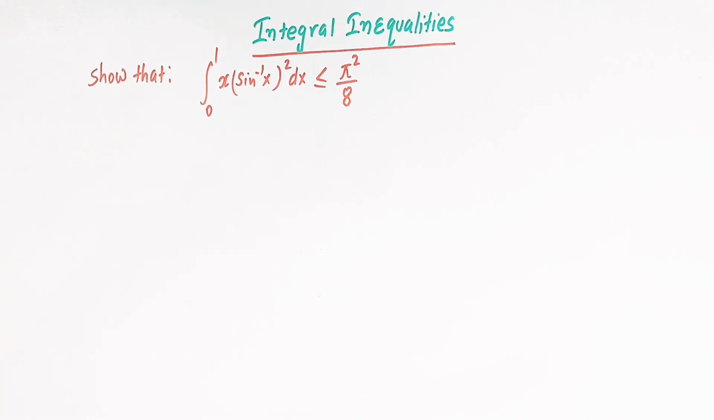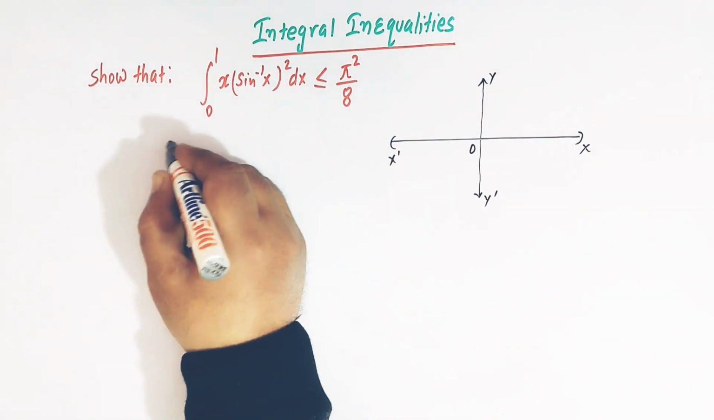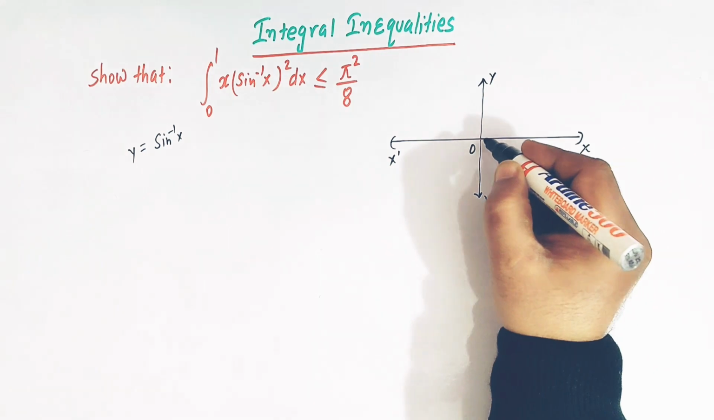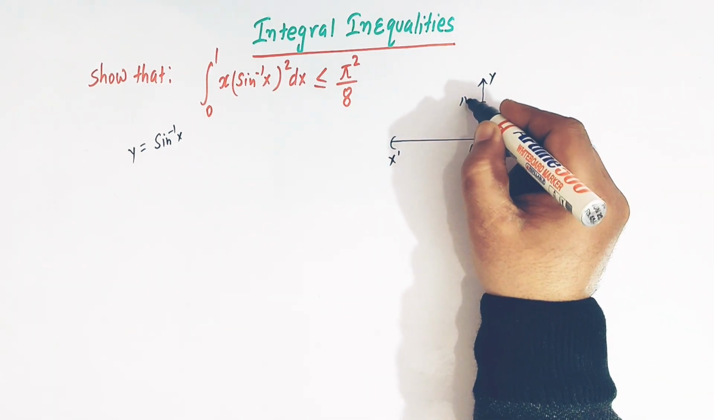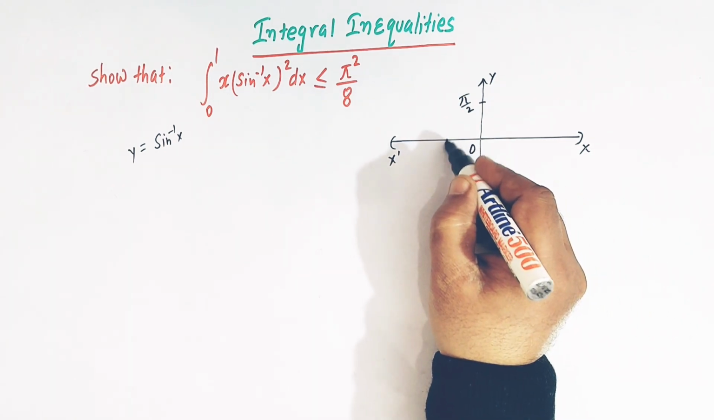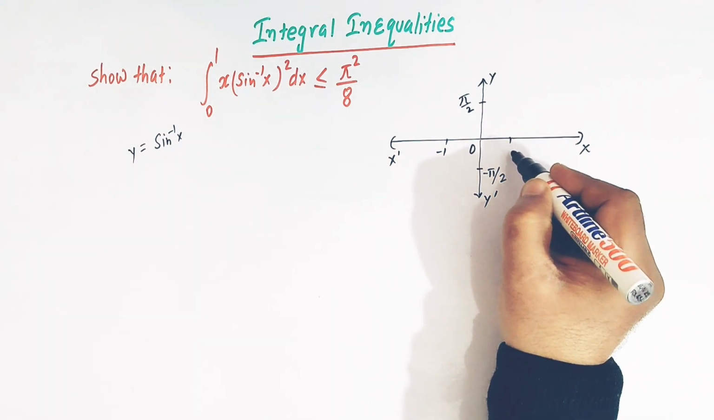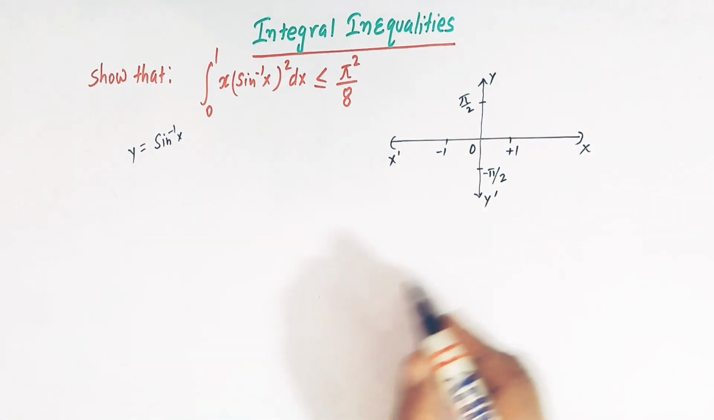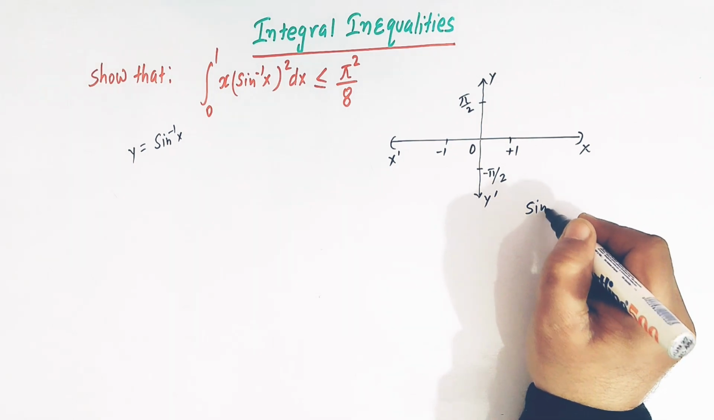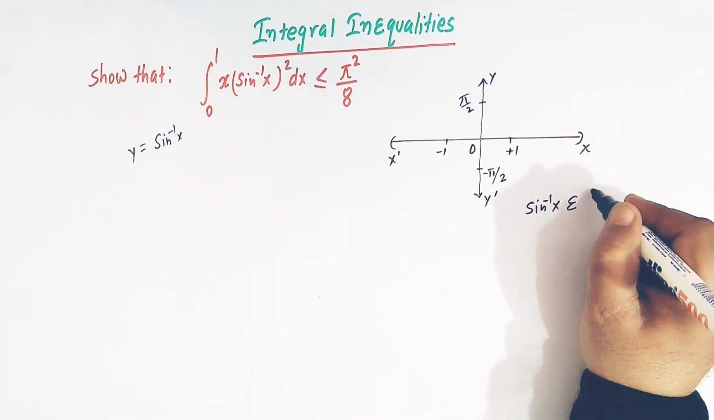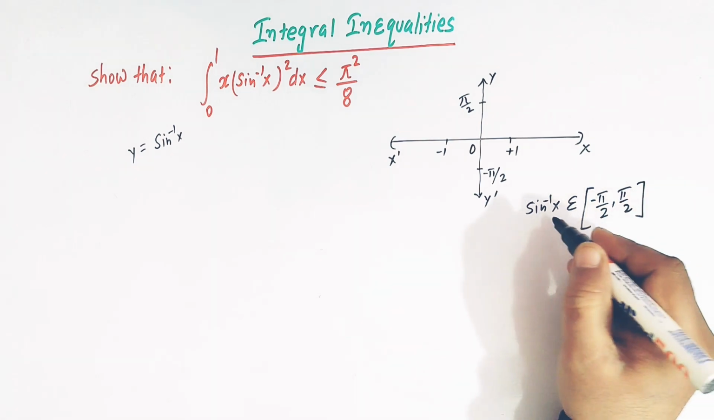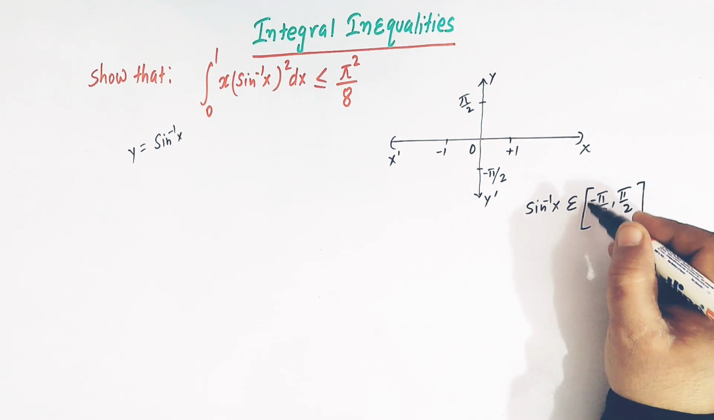So let us start. Let us first consider the graph of sine inverse x, right? Here we have 0, here we have pi by 2, and here we have minus pi by 2, here we have minus 1, and here we have plus 1, right? And we know from the theory of inverse trigonometric functions that sine inverse x belongs to the interval minus pi by 2 to pi by 2, right? So the range of sine inverse x belongs to this interval.